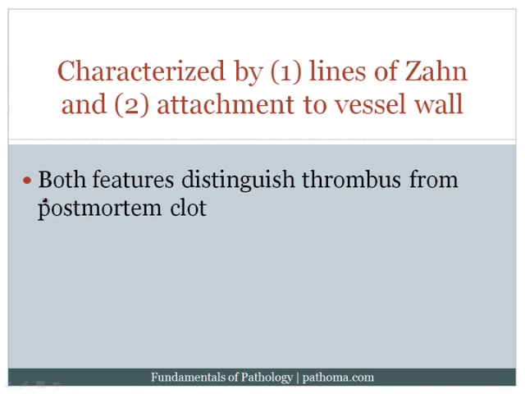Let's say that I'm looking at a patient at autopsy, and I see that in their coronary artery there is a blood clot. And now I'm trying to decide, did that blood clot potentially kill the patient? Because this is an autopsy, obviously. So I could ask the question, did this blood clot occur before the patient died, or did it occur after the patient died?